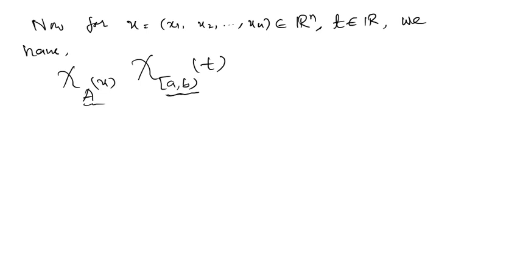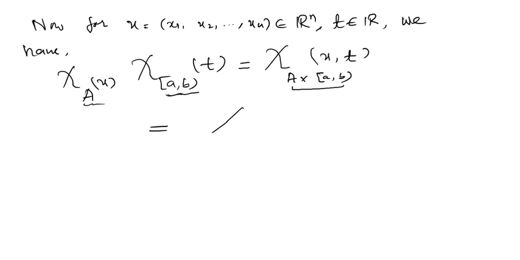Now I can apply it. This is equal to chi of A cross ab evaluated at xt, क्योंकि अब आपका जो सबसेट है ये Rn प्लस 1 का सबसेट है, तो यहाँ पर अब पेयर आ जाएगी Rn प्लस 1 की. But this is equal to the sum that you also did, chi of A cross B is the sum actually.